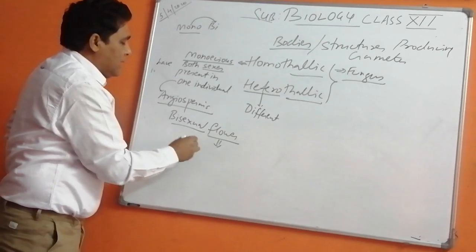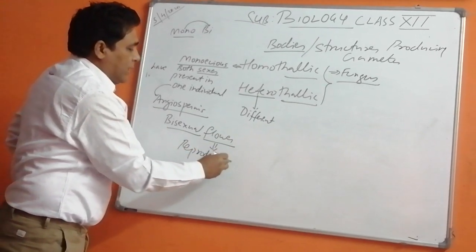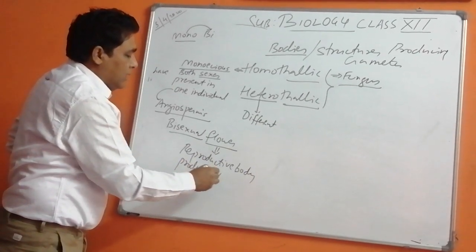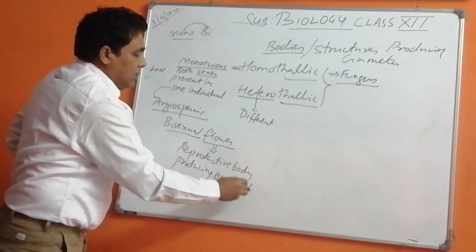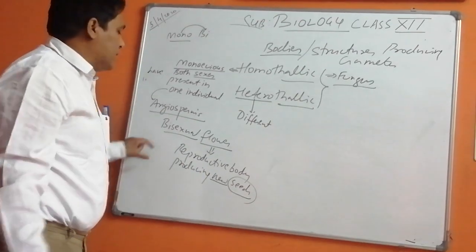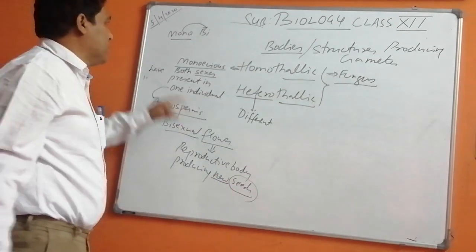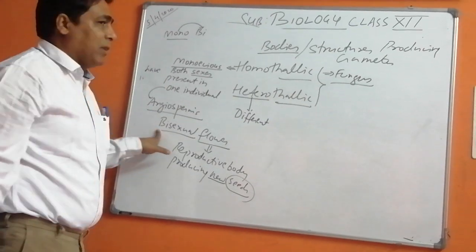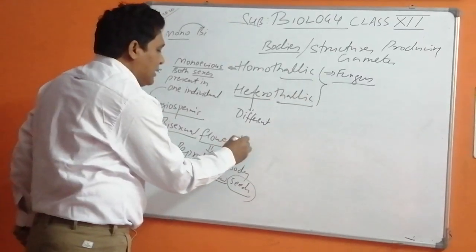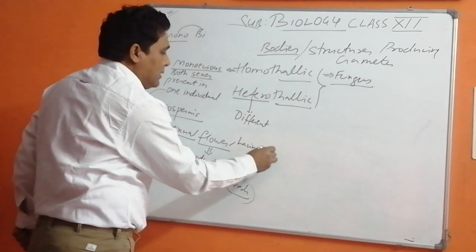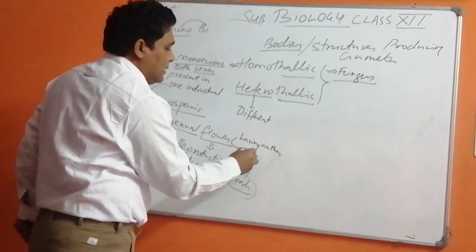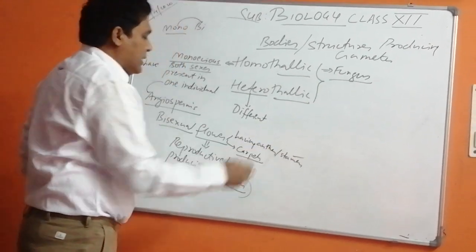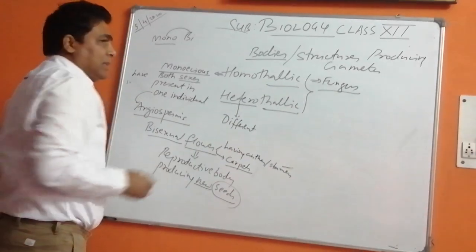Flower, what is a flower? It is a reproductive body producing new seeds. First the fruit is formed and after that seeds are formed. Now when we talk about mono-bi, it means the organism which is producing a bisexual flower. Bisexual flower means having anthers as well as carpels. We talk about stamens and carpels. Stamen is the male part and carpel is the female part.